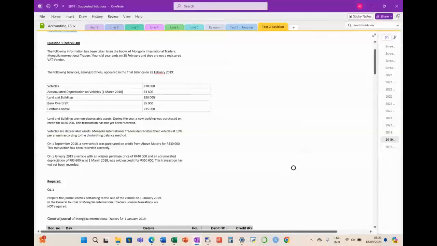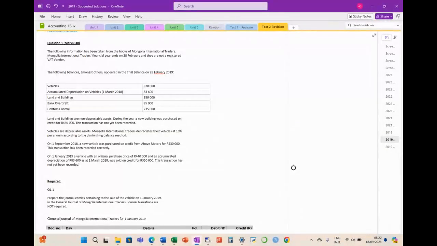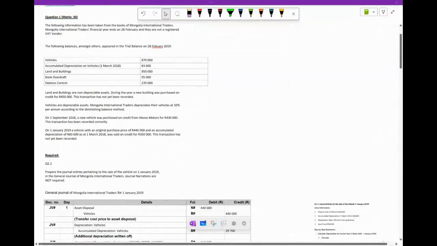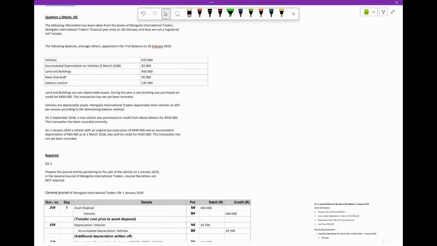going straight to the required first, here they are saying, prepare the journal entries pertaining to the sale of the vehicle on 1 January 2019 in the general journal of the company. Journal narrations are not required, okay?